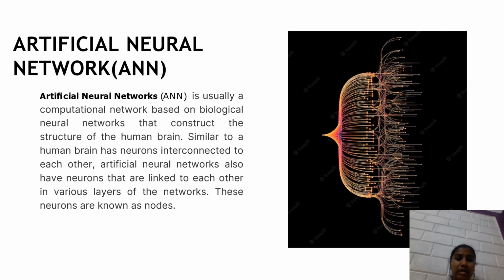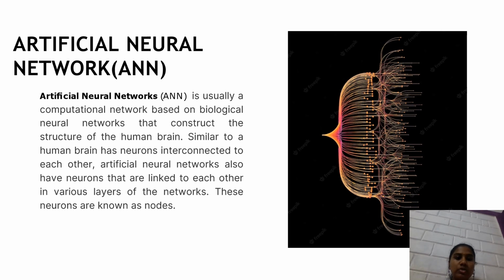Artificial neural network is usually a computational network based on biological neural network that construct the structure of the human brain. Similar to a human brain has neurons interconnected to each other, artificial neural network also have neurons that are linked to each other in various layers of the networks. These neurons are known as nodes, which means that biological neural network that build the structure of the human brain serve as the foundation for artificial neural network. Artificial neural network are often computer networks.